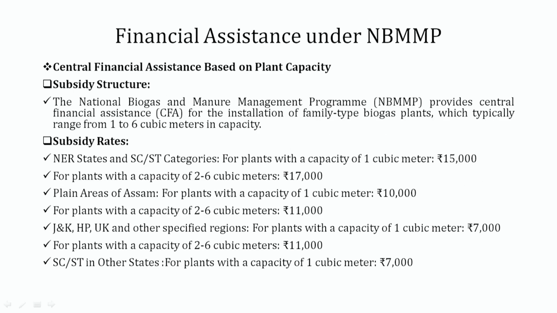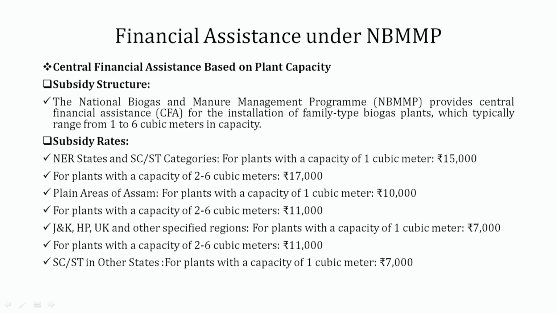Now, the financial assistance under NBMMP that is received by the public. Here we find central financial assistance based on plant capacity, and the subsidy structure is like this: the National Biogas and Manure Management Program, NBMMP, provides central financial assistance for the installation of family type biogas plants, which typically range from 1 to 6 cubic meters in capacity.